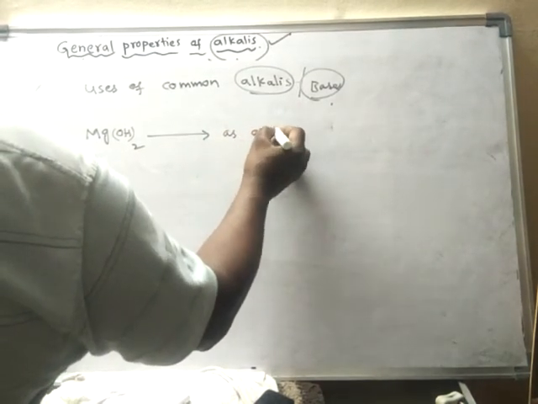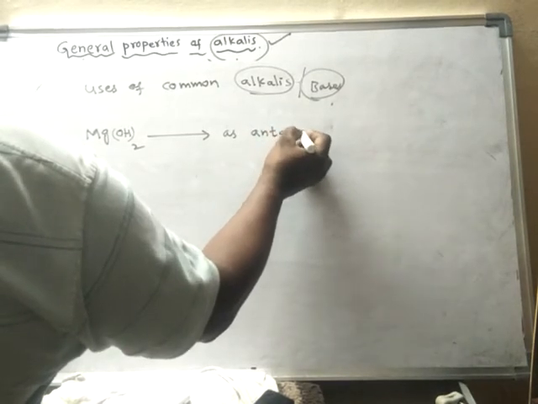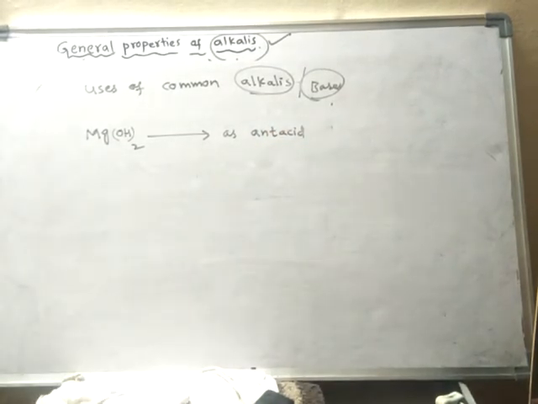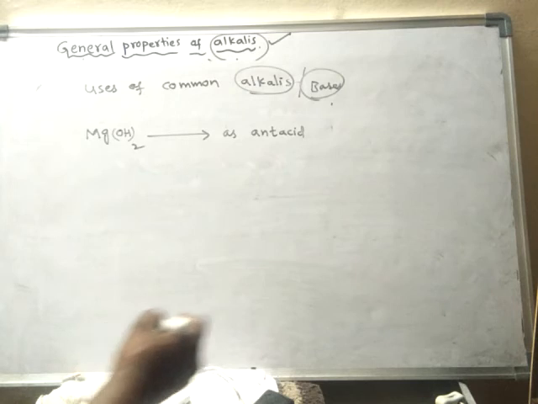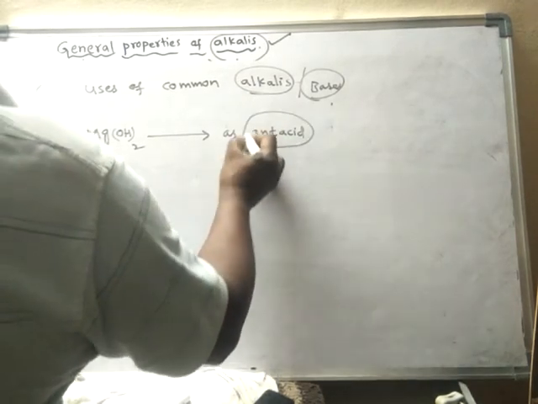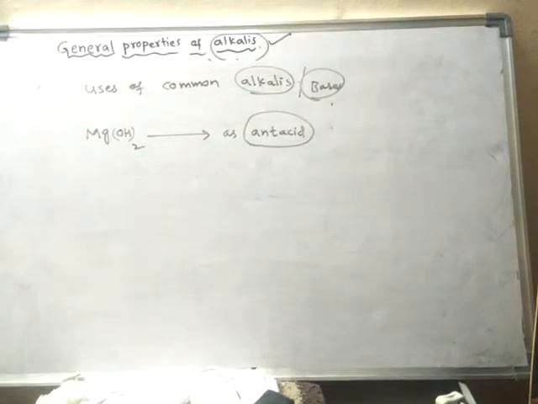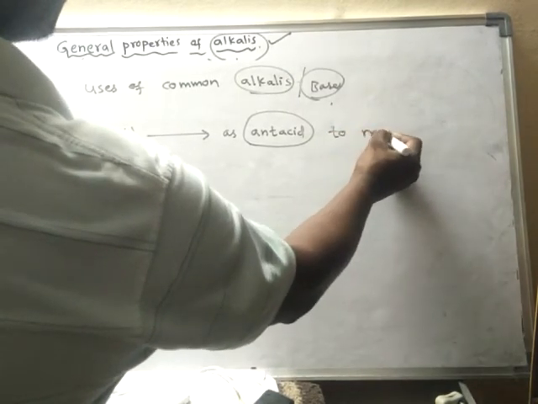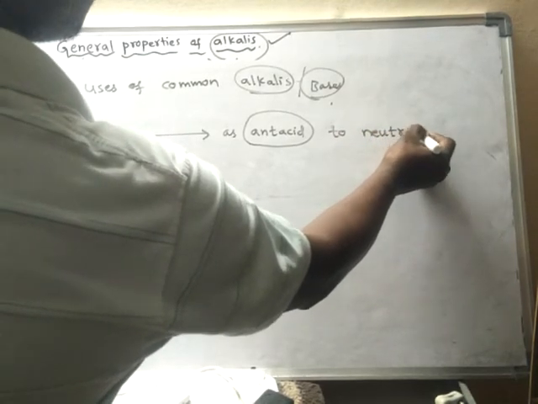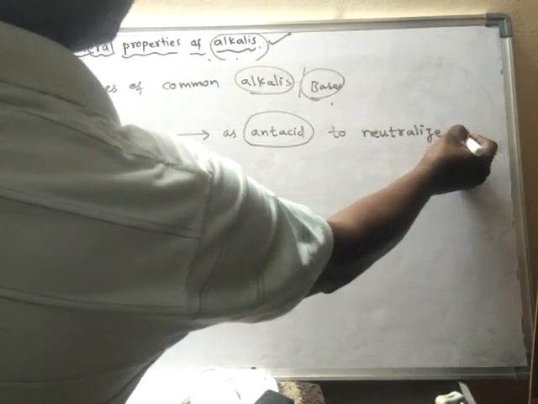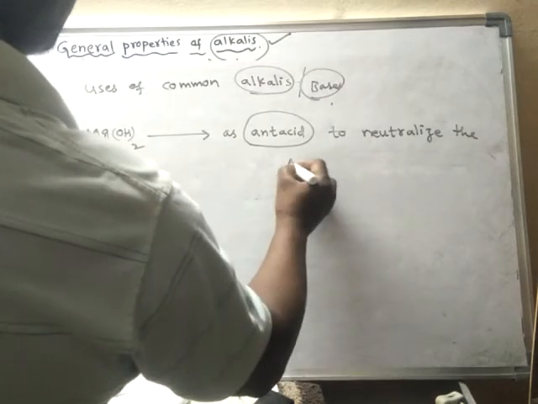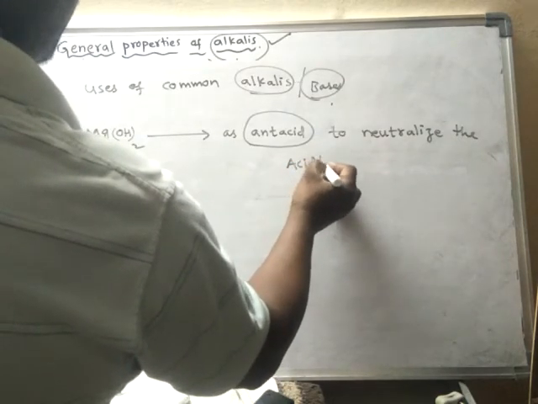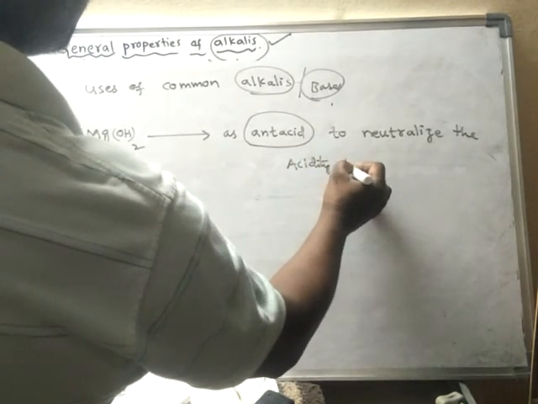As an antacid. What is the meaning of antacid? Actually, anti to acid, that means opposite action towards acid. It will neutralize the acidity produced in the stomach.